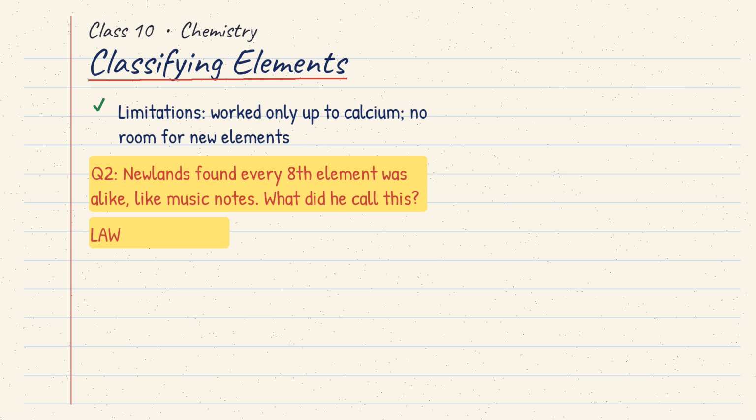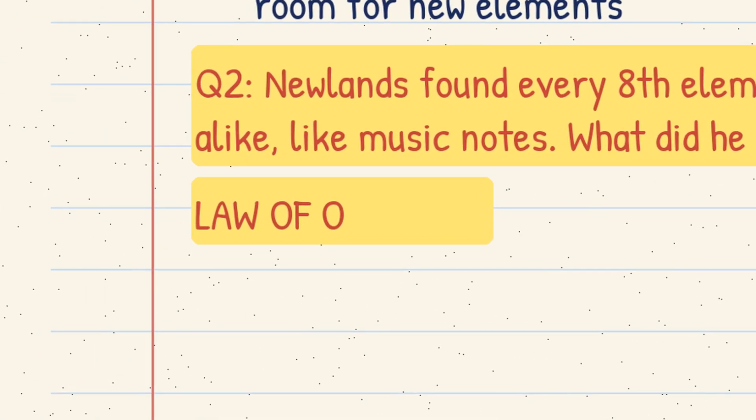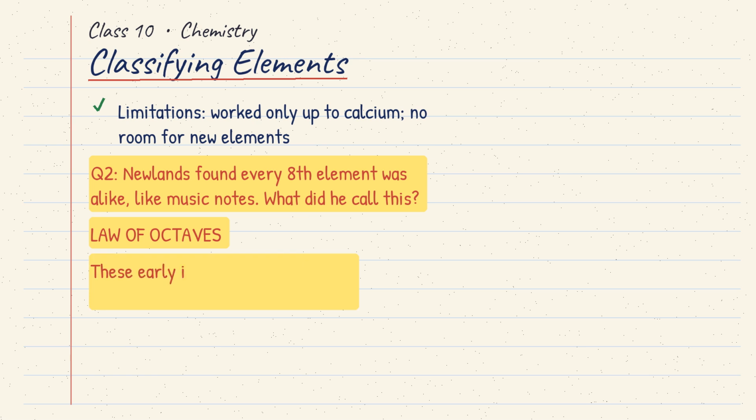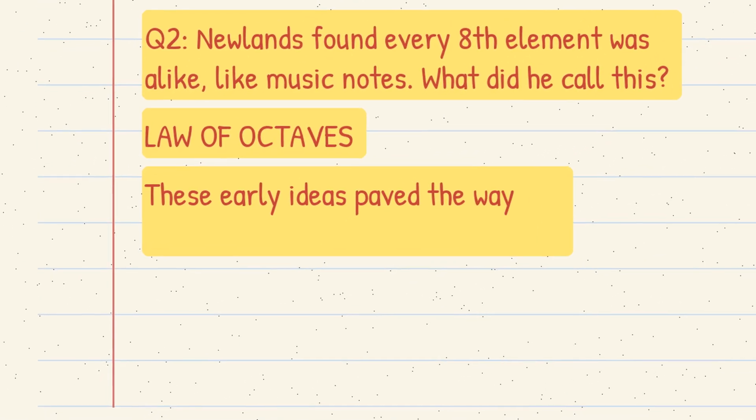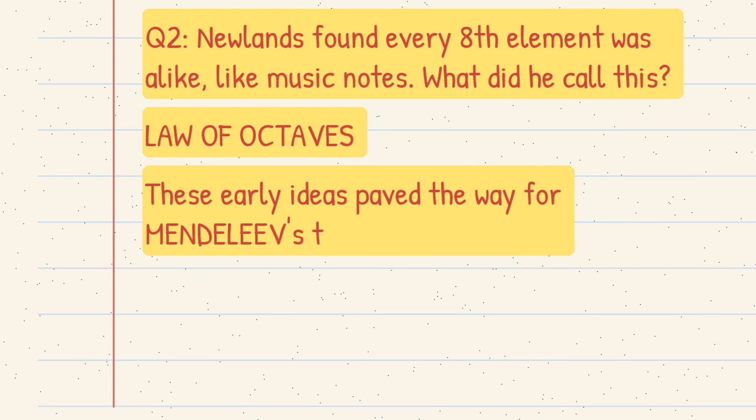Correct, the law of octaves. Just like the 8 notes of a musical scale. Though limited, these early attempts set the stage for a much greater one, Mendeleev's periodic table.